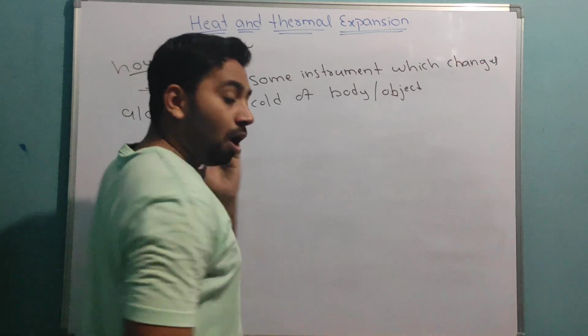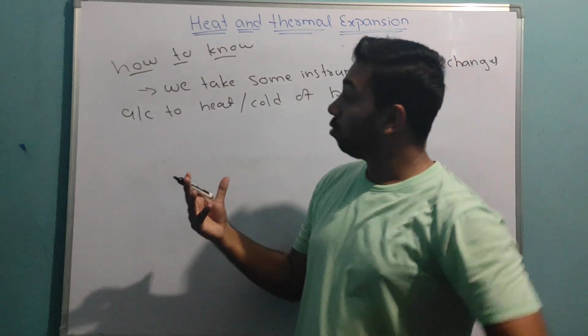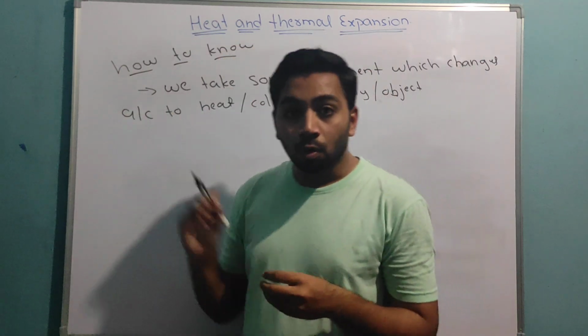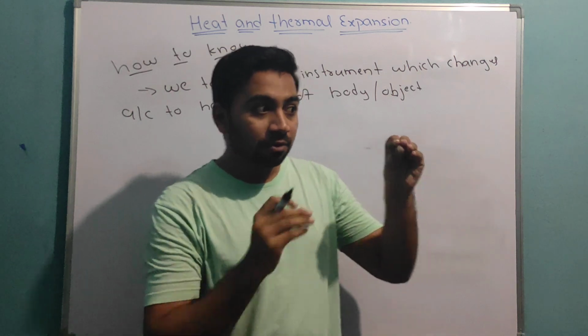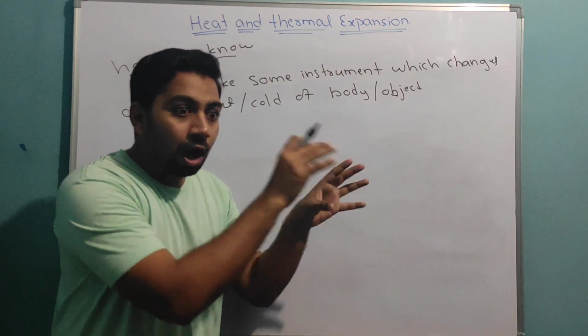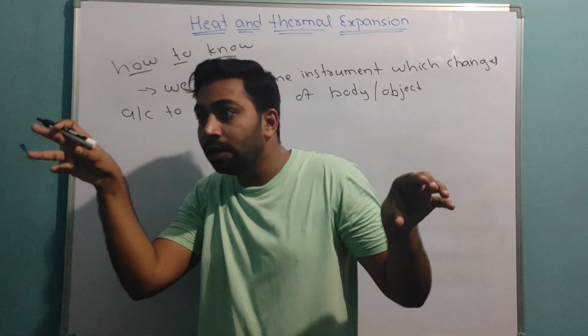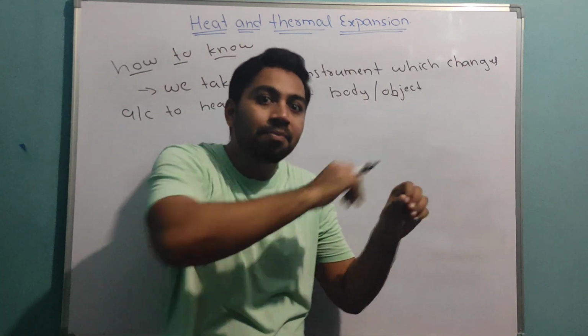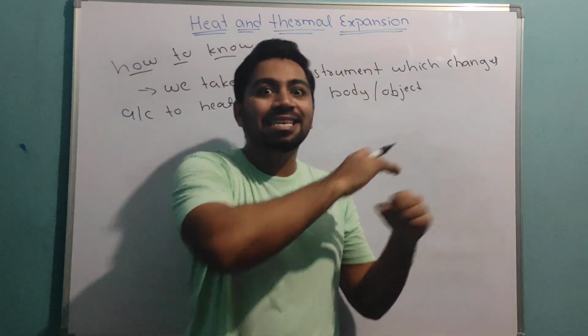And how do we know the heat or temperature of one body? See, if I want to know the temperature of one body or heat of one body, what will I do? I will make one instrument which shows the difference in temperature.